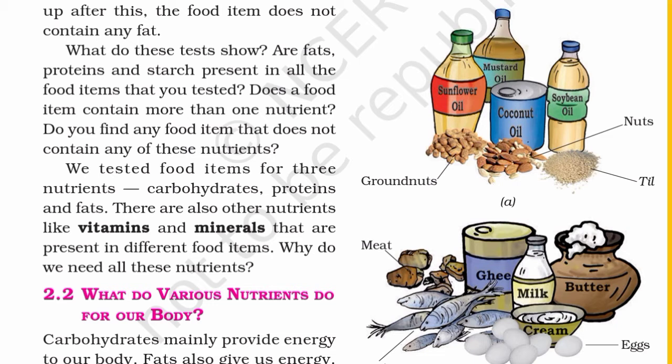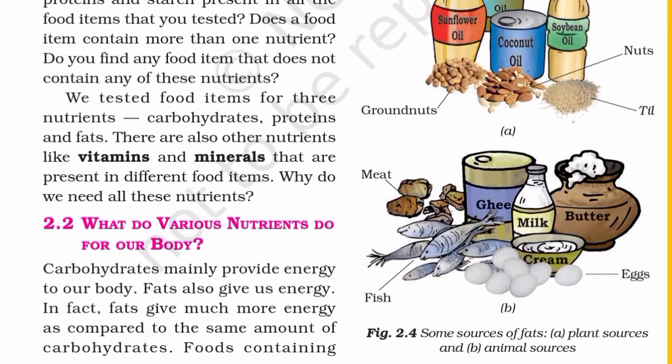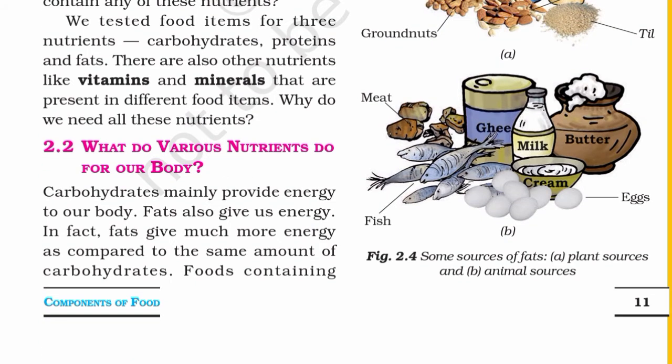2.2 What do various nutrients do for our body? Carbohydrates mainly provide energy to our body. Fats also give us energy. In fact, fats give much more energy as compared to the same amount of carbohydrates.